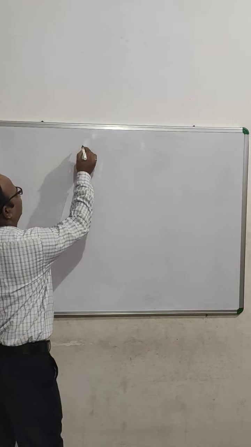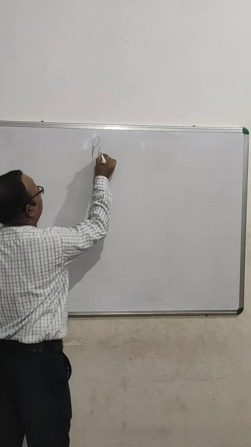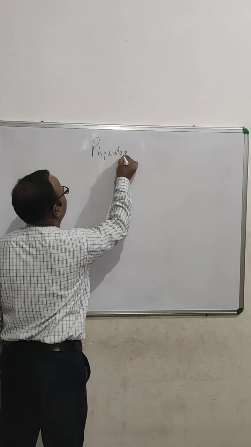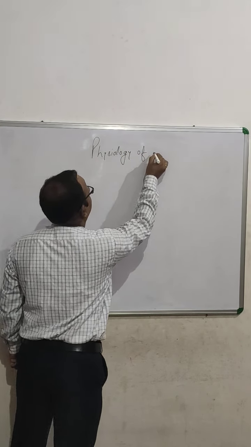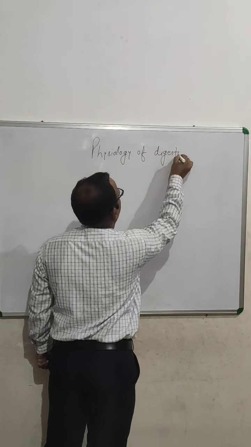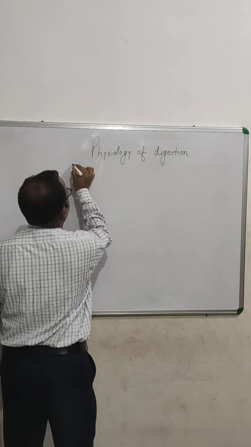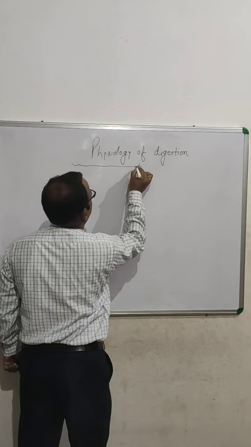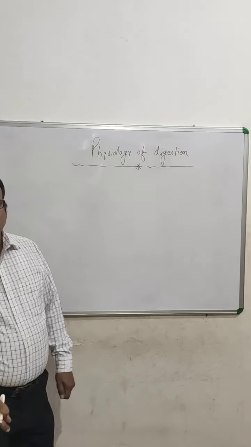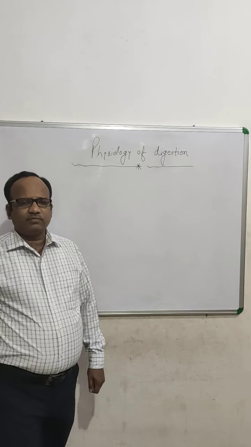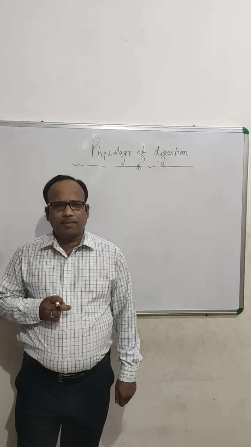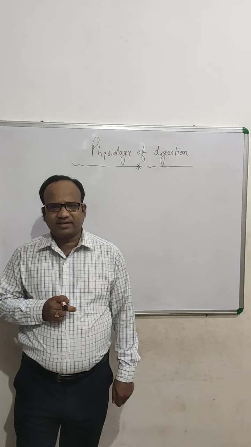Physiology of digestion. That means the topic is physiology of digestion. As I told you, alimentary canal is a hollow tube which starts from the mouth and ends to the anus.